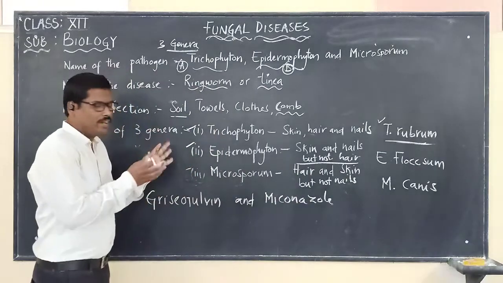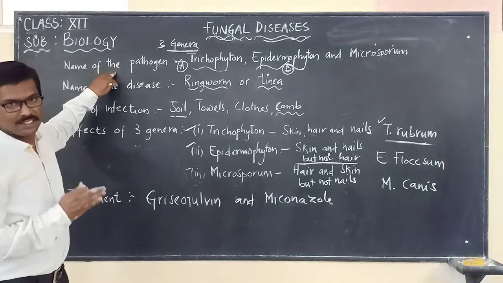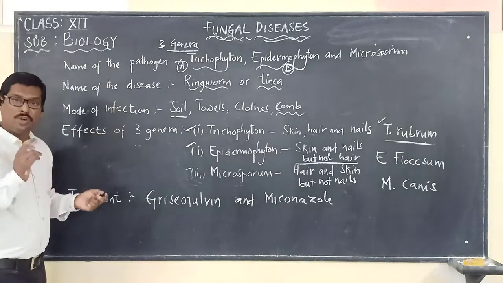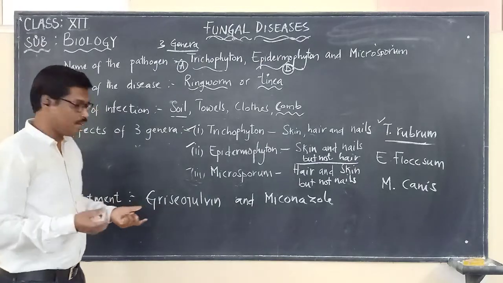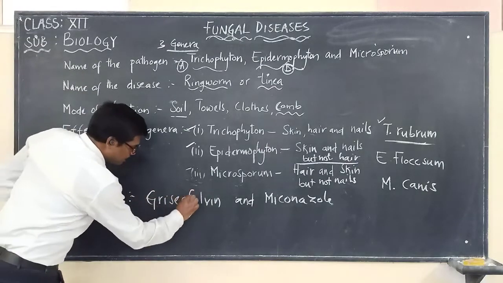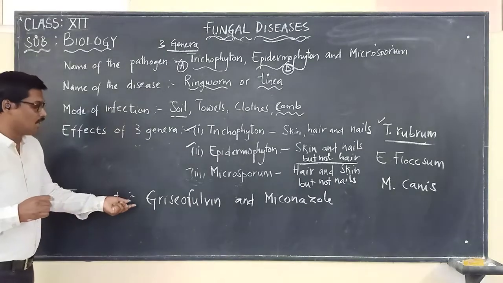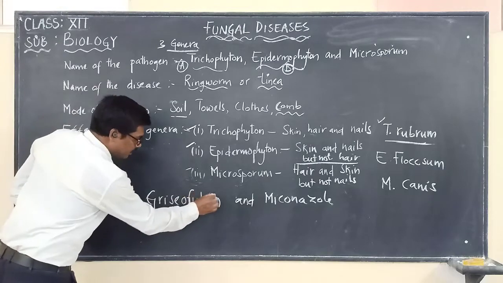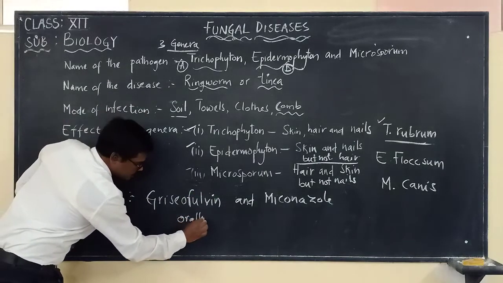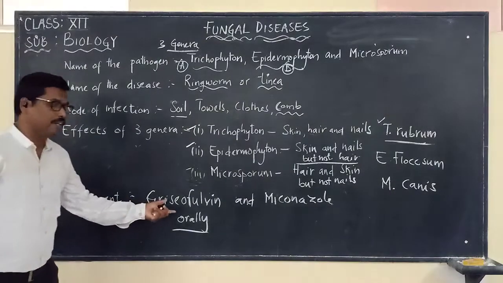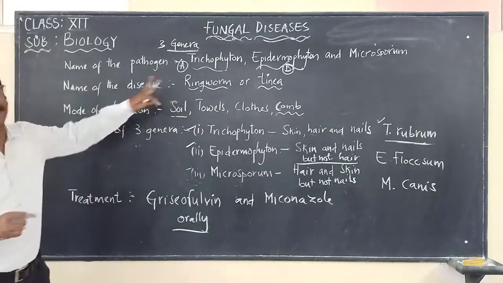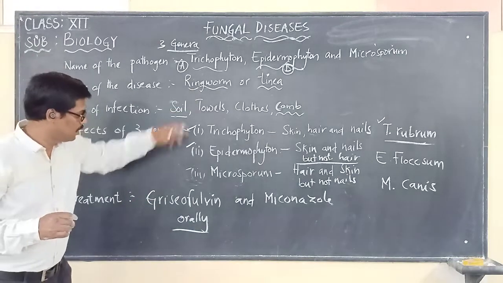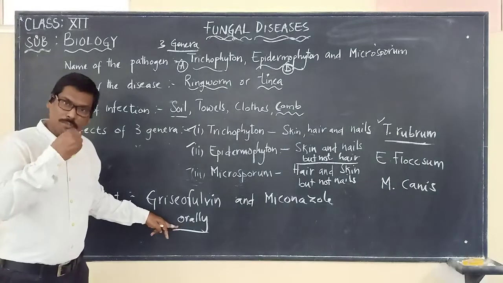So here, after knowing the disease, the pathogen, the mode of infection and the genera that are causing the disease, we also should know what the treatment for this is. The treatment given for this disease is a simple medicine called griseofulvin. Griseofulvin is the medicine that is used to cure ringworm, and it is taken orally, through the mouth.